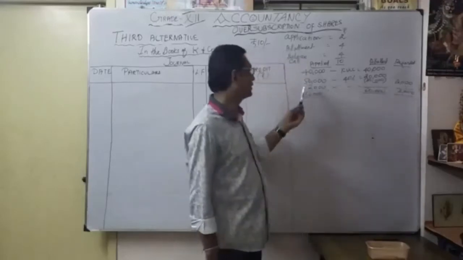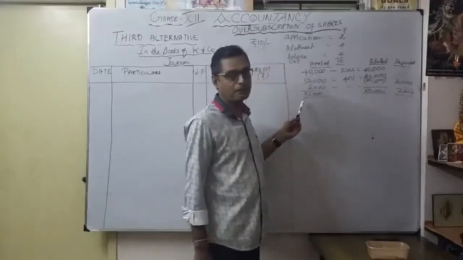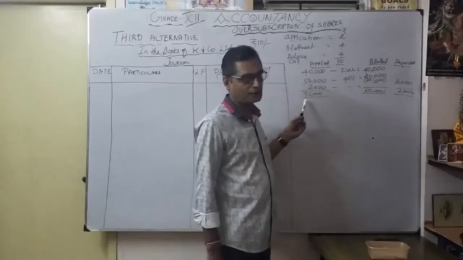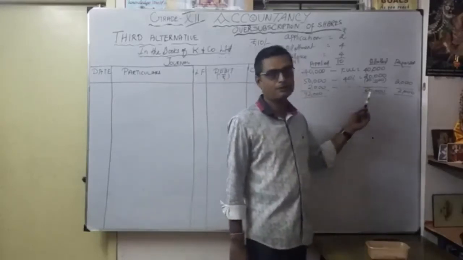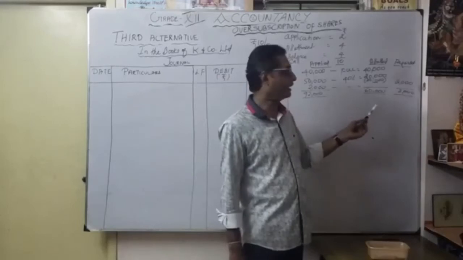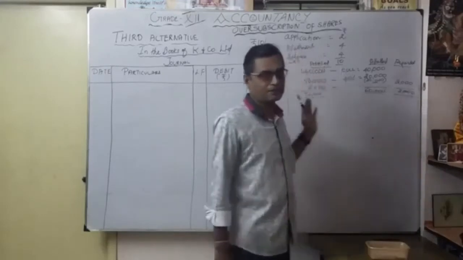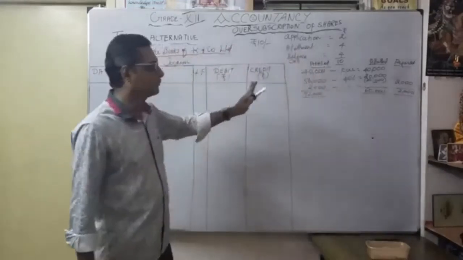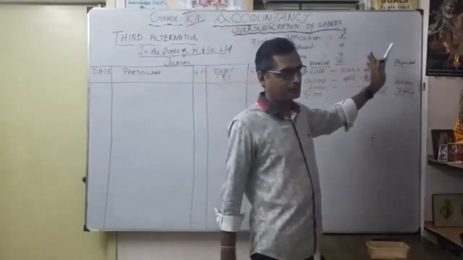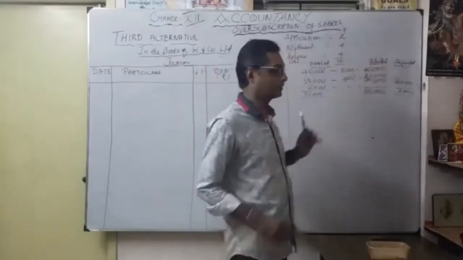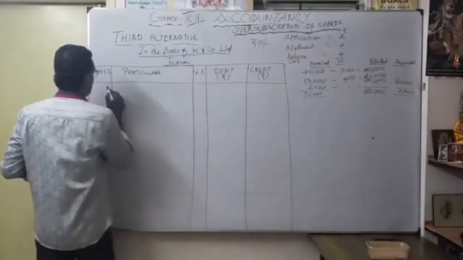Now see the total, how much actually applied. Total applicants 92,000. Actual allotment, you know how much they have to issue, 60,000. Okay, so 2,000 refunded. First see the journal entries, how you have to do them based upon this available information. So what is the first entry?